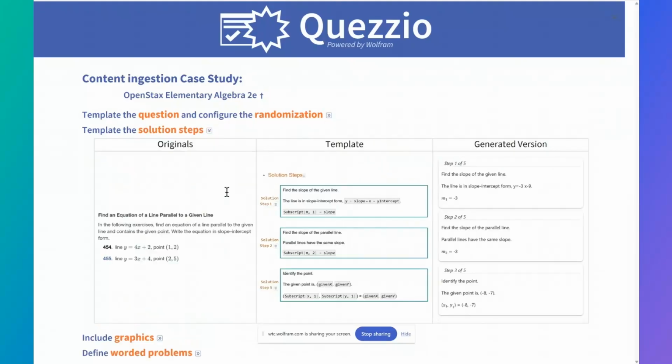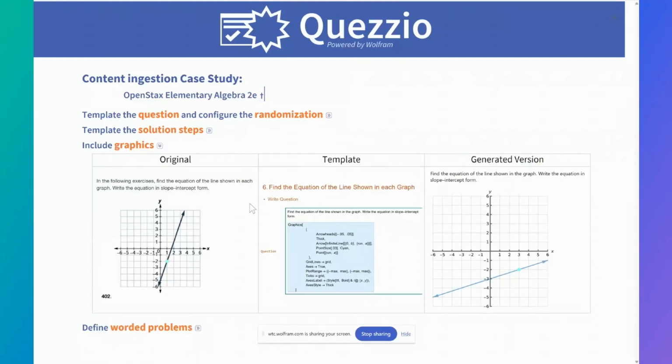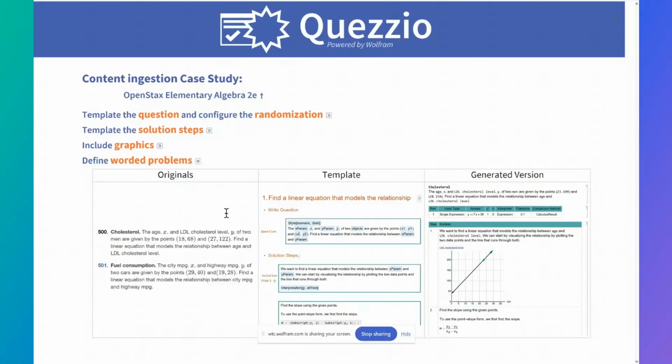We can do the exact same thing for solution steps. And not only that, we can get typesetting and so on to go into this as well. Like we can see here, M1 and M2 are the slopes of 2 parallel lines, and our numeric values get inserted in too. Equally, we can generate graphics. Again, we have the Wolfram language at our disposal here. So everything that we're defining inside of here is defined using the Wolfram language. So if we want to define plots to insert here, or if we want to define tables or graphs, we can insert them in the same way as we would anything else in the Wolfram language.